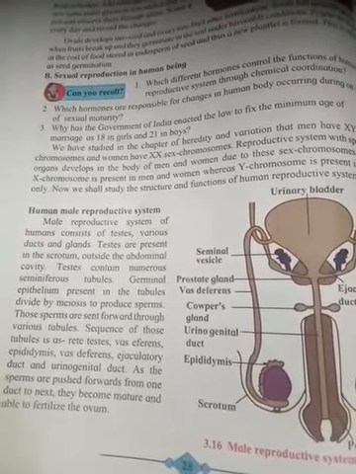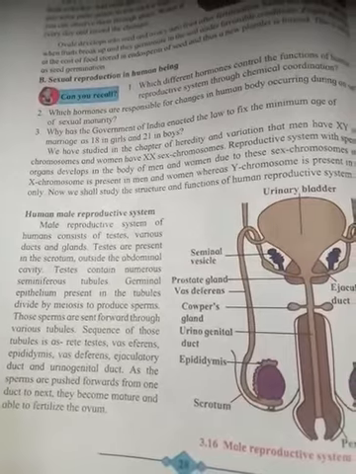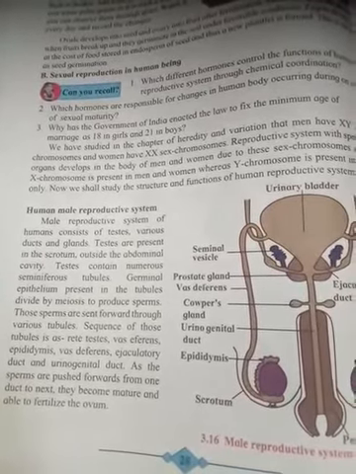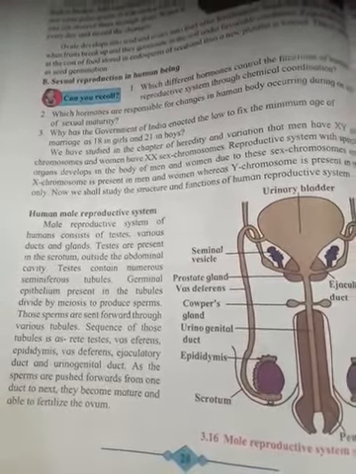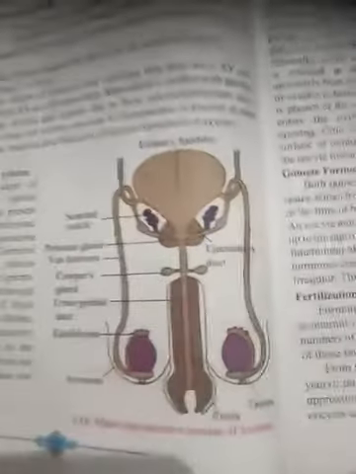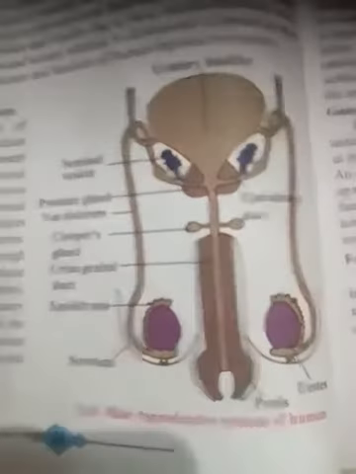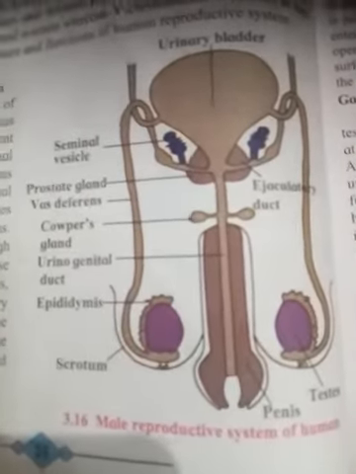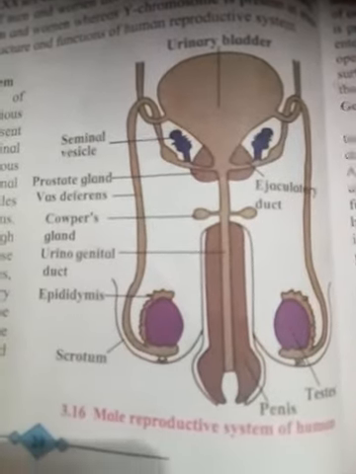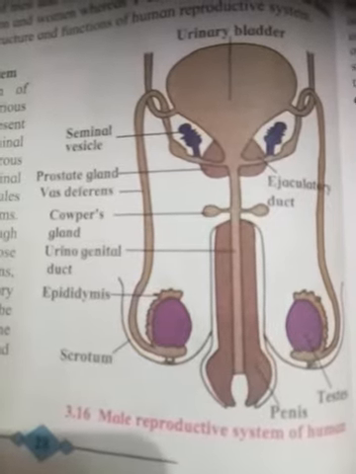Next we have to understand the reproductive system. Today we are going to study the human male reproductive system, the reproductive system present in males. I am focusing towards the diagram. You should focus on the diagram because the diagram is important to understand the anatomy and physiology of the male reproductive system. Here you can observe that